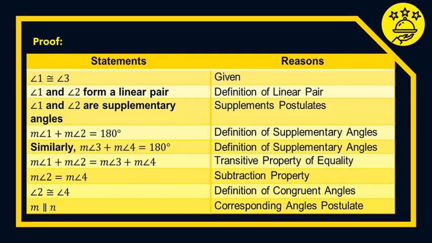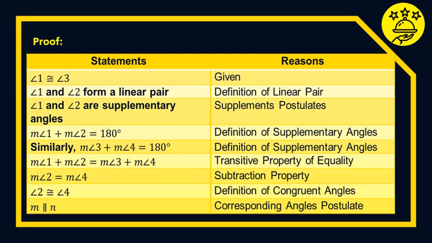Similarly, the measure of angle 3 plus the measure of angle 4 is equal to 180 degrees, by the definition of supplementary angles. So the measure of angle 1 plus the measure of angle 2 is equal to the measure of angle 3 plus the measure of angle 4, by the transitive property. Which means angle 1 and angle 2 together are equal to angle 3 and angle 4.